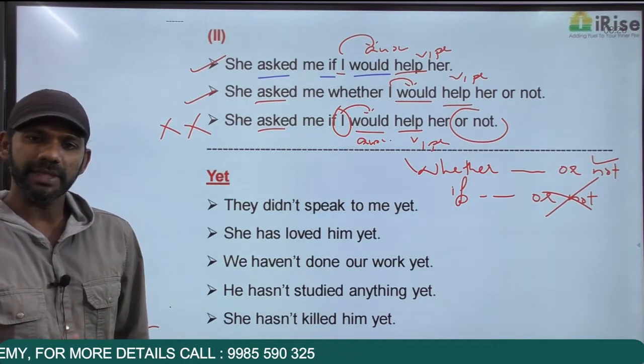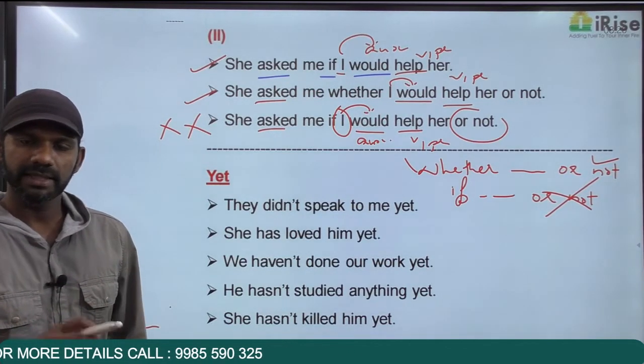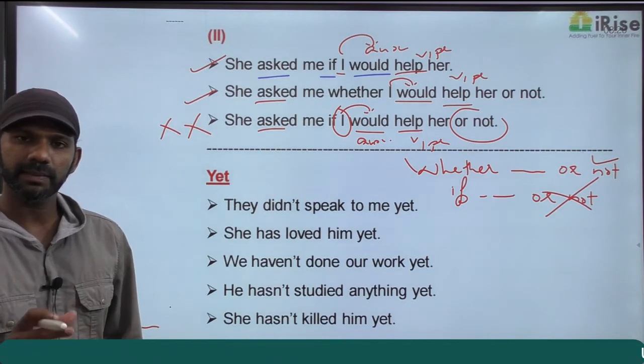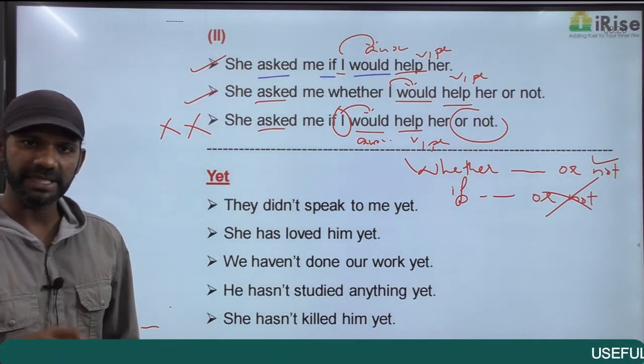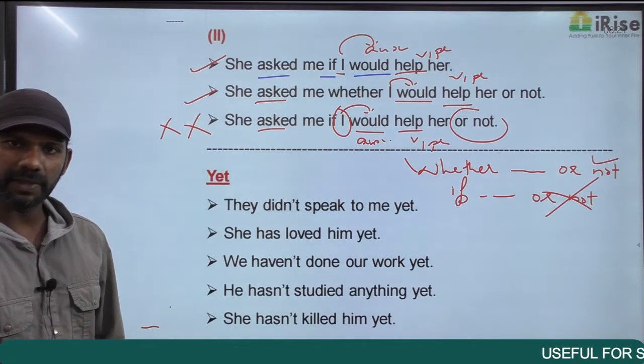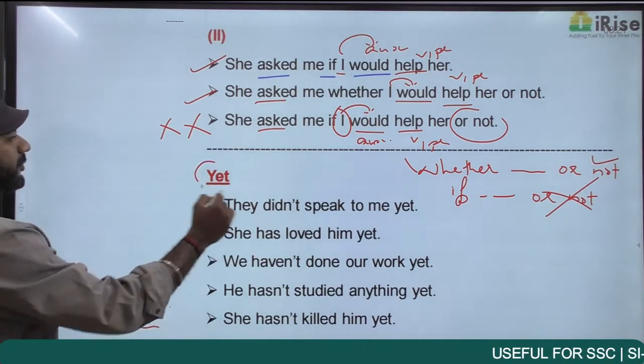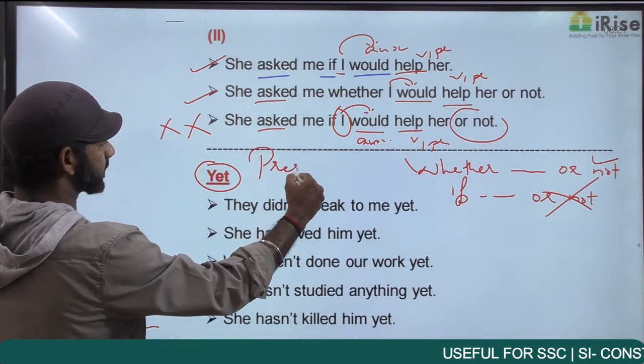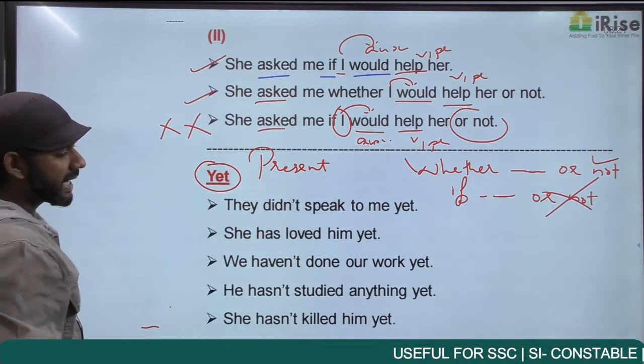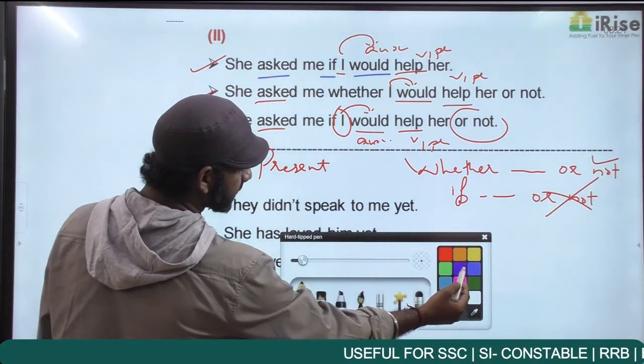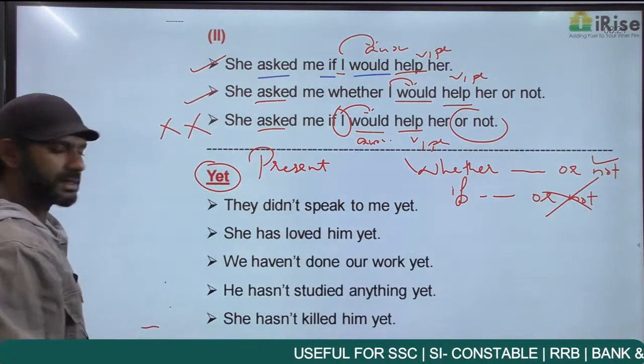Now yet means till now. Till now in the sense present, past or future? Present. Till now in the sense present. So yet refers to the present tense. So if yet is there in a sentence, that sentence must be in the present tense.